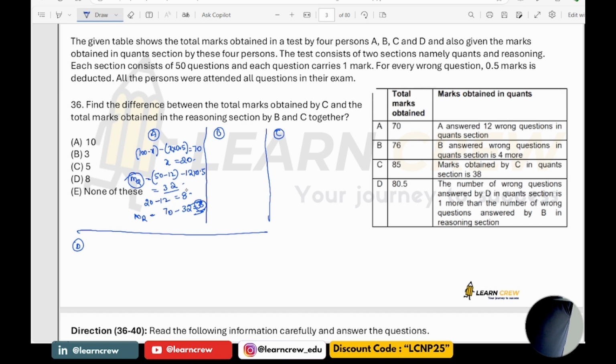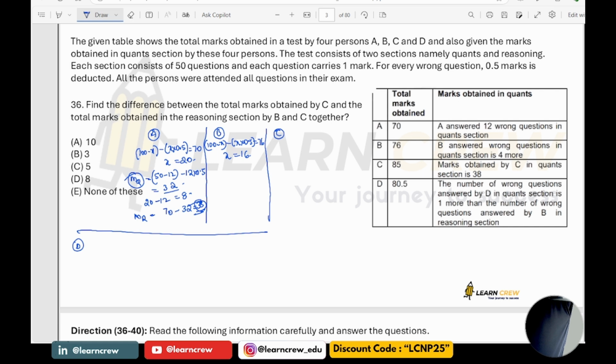What about B? Total marks obtained is given as 76. The number of wrong questions answered in total is x. So I can write 100 minus x, minus x into 0.5, is 76. From this I get x is equal to 16.